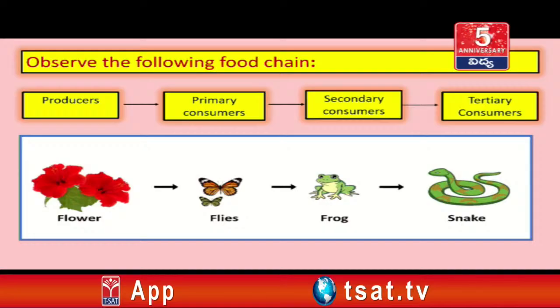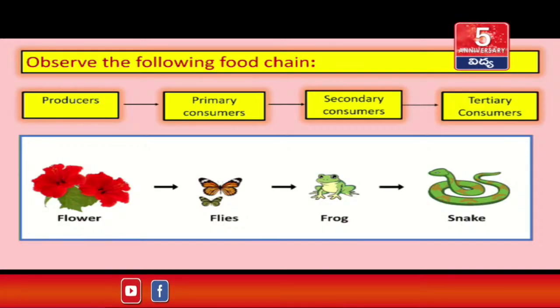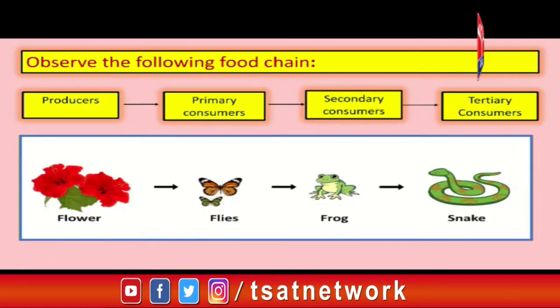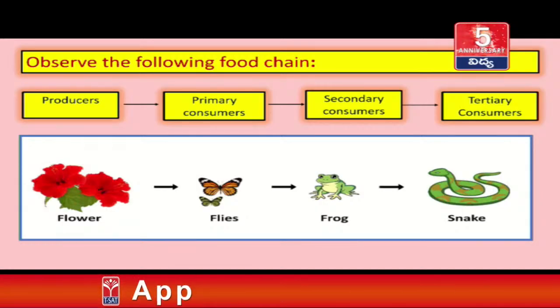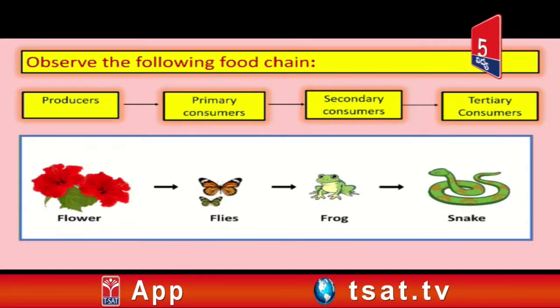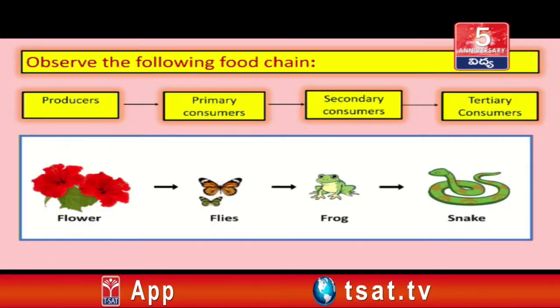So, look at the example given. Butterflies depend on flowers for their food requirements. Frog depends on insects like butterflies. Snake depends on animals like frog for its food requirement. So, this example represents a kind of food chain.